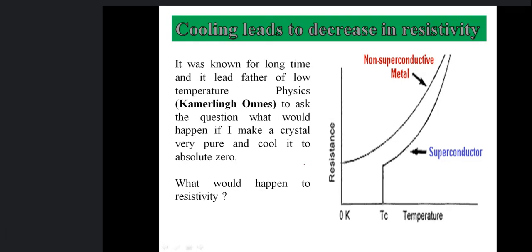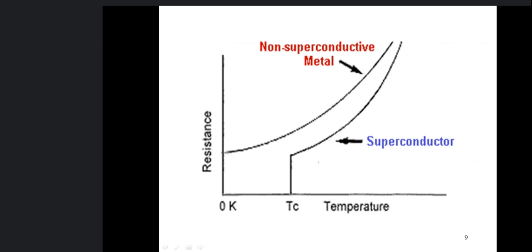When this question came to his mind, he started thinking about how we can achieve these low temperatures and what material should be used to see what happens to the resistivity, because we require a material whose purity can be made very high.